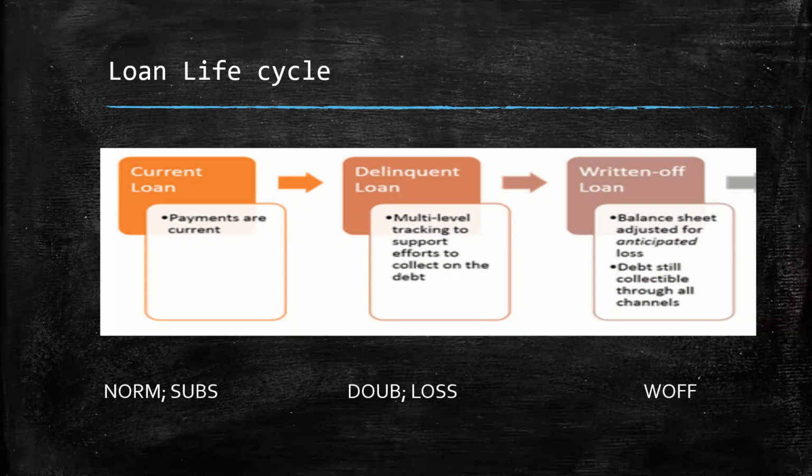Now, what happens if there is a complete stop of payment from the borrower? The borrower is unable to pay anything and then the loan is in arrears for more than, let's say, 180 days. Then the bank takes a decision to write off the loan. So write-off of the loan is an accounting process. We will see more of it in the next slide. But let's understand that loan write-off is more of an accounting process, but it doesn't mean that we will not still try to collect the loan from the borrower. We will still try. However, for all accounting purposes, it's written off.